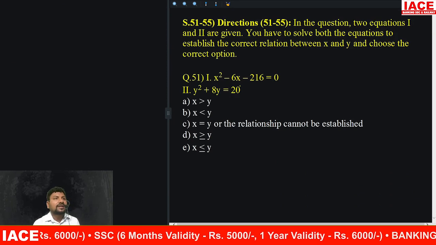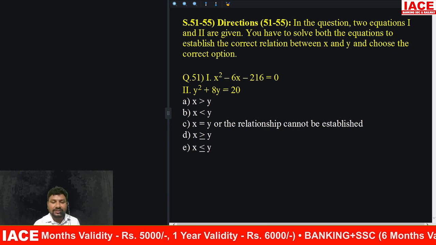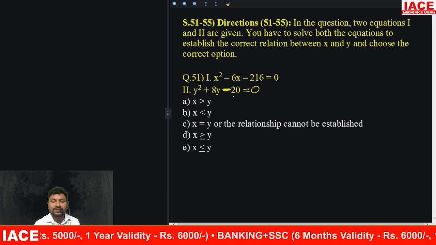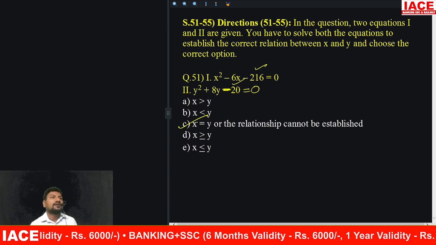Yeah. There is a quadratic equation. Here plus 20 is coming to the other side. It becomes minus 20 equal to 0. Two negatives are there. Answer is what? Cannot be determined.